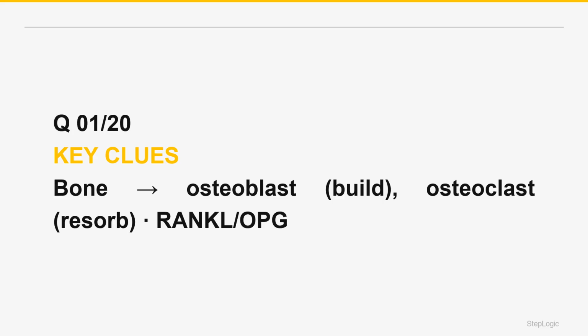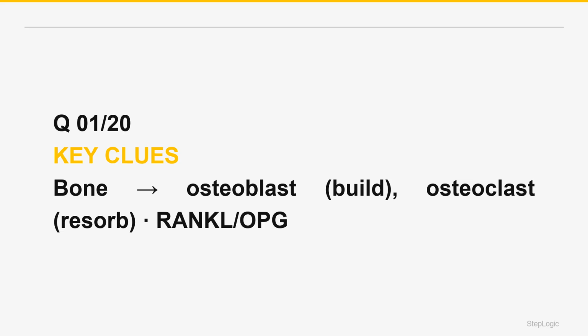Bone is constantly remodeled by two cell types in balance. Osteoblasts build bone. They synthesize osteoid, a type 1 collagen matrix, and then mineralize it. Some become embedded as osteocytes. Osteoclasts are large multinucleated cells derived from the monocyte or macrophage lineage, and they resorb bone. They secrete acid and enzymes and produce tartrate-resistant acid phosphatase.